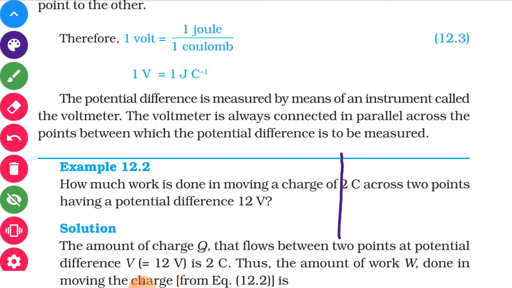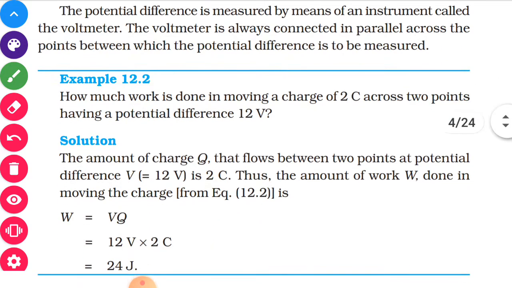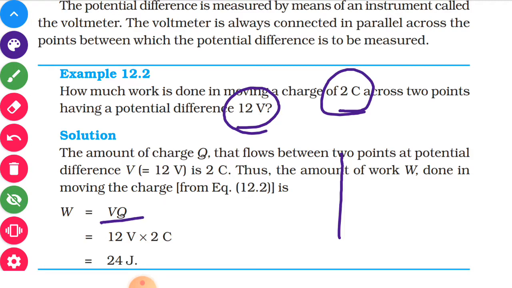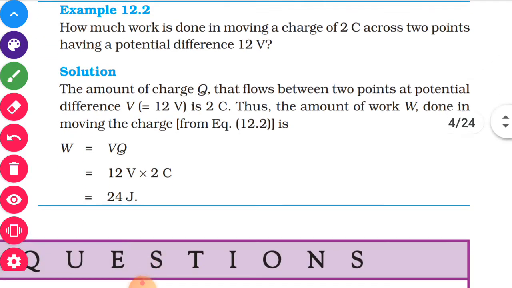Okay, there is a small numerical. How much work is done in moving a charge of 2 coulomb across 2 points having a potential difference of 12 volt? It's very easy. W is equal to VQ. The charge to be taken is 2 coulomb. Voltage is 12 volt. So W is equal to V into Q. So it becomes 24 joule.